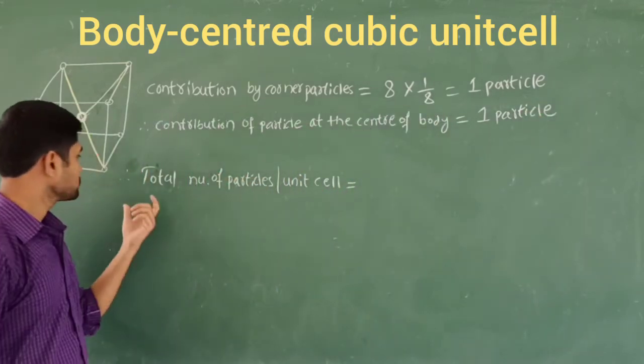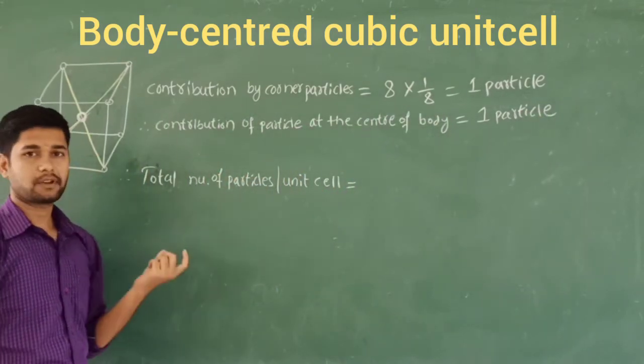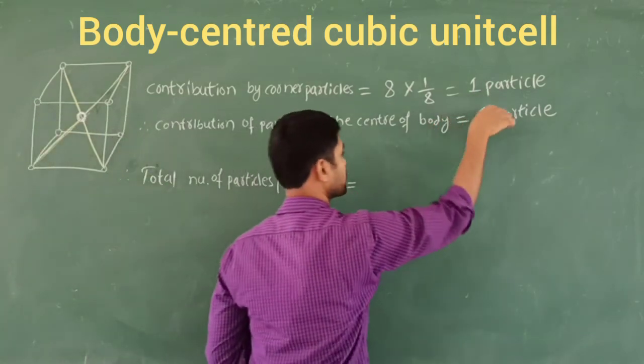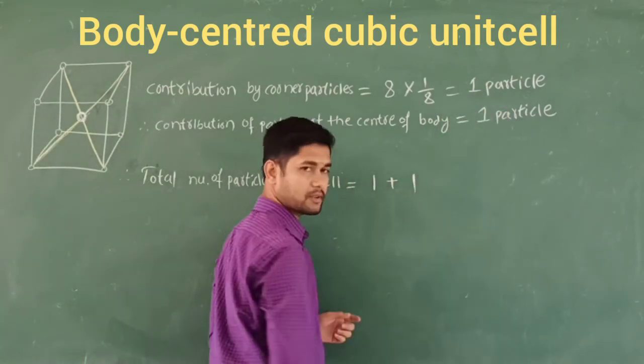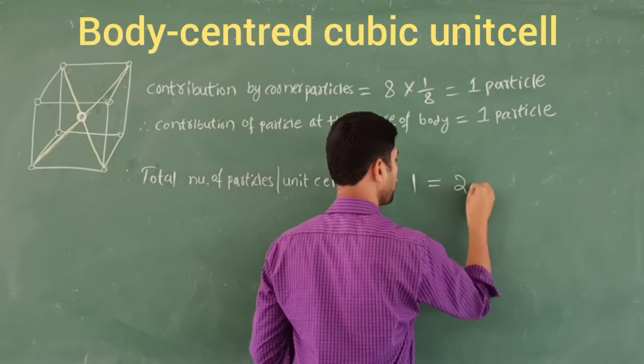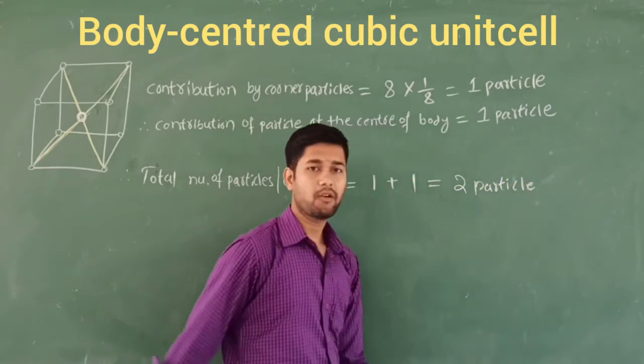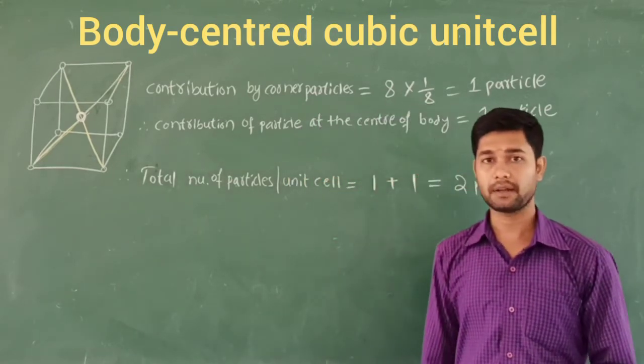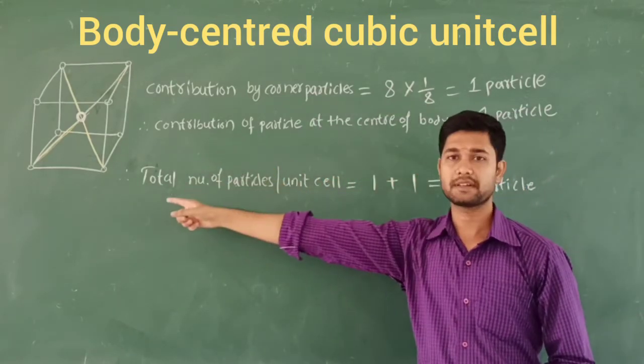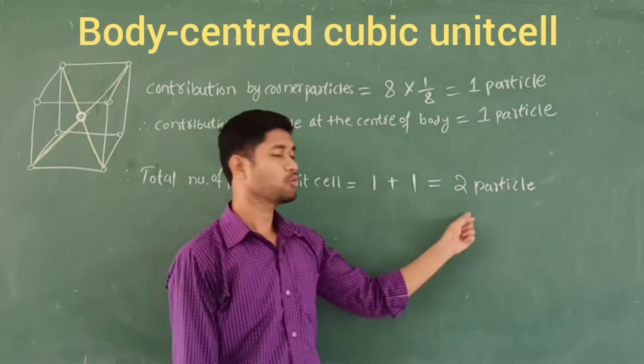Next, the total number of particles per unit cell. Total is how many? This will be one particle plus 1, which gives rise to 2 particles. So this is a simple way to count the number of particles per unit cell in the body-centered cubic unit cell. That is nothing but 2 particles.